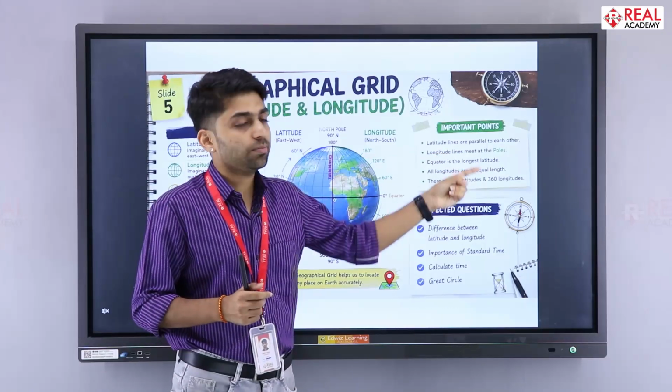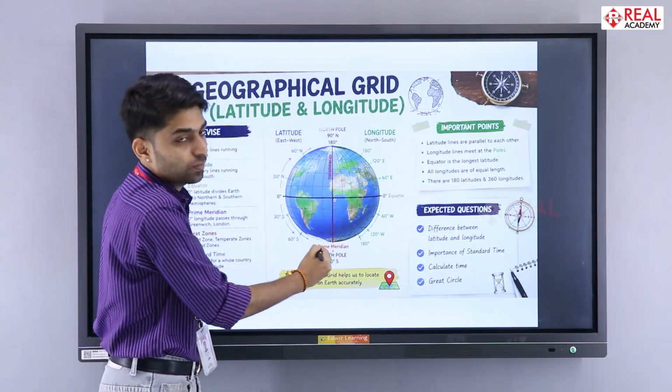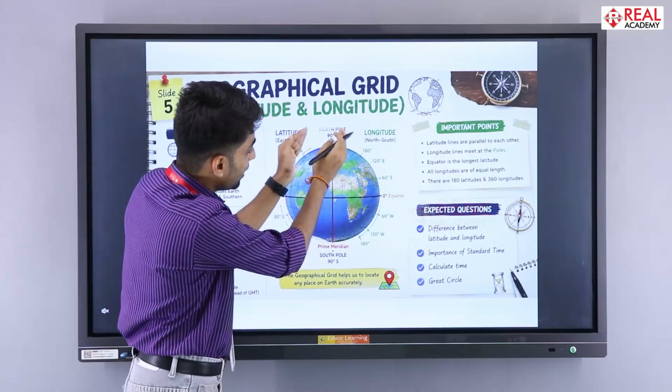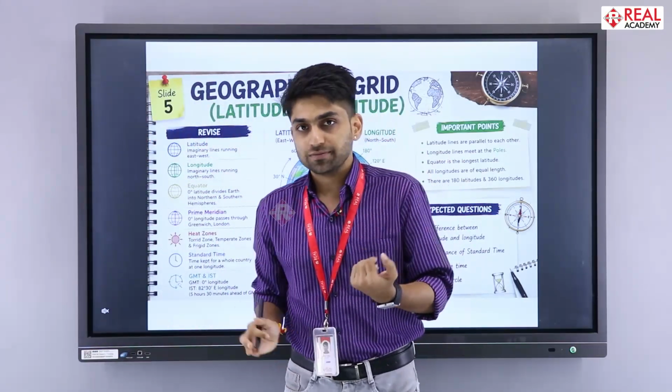Second, longitude lines meet at the poles. These lines, you can see they are meeting at the North Pole and the South Pole. So all these longitudes are meeting at one point. So that's the reason we do not call them parallels.